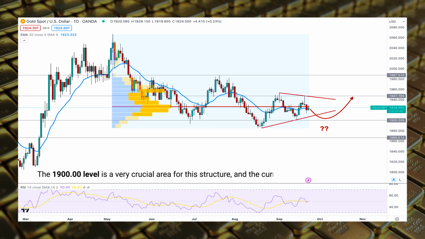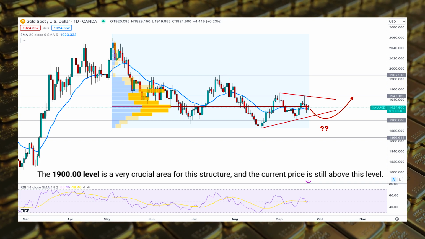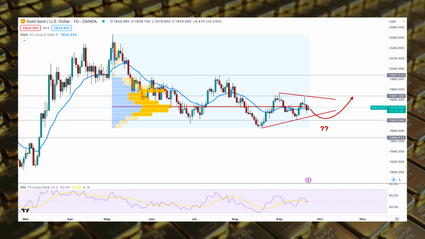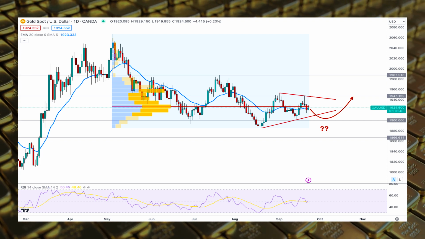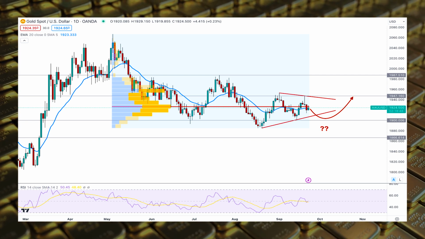Moreover, the 1900 level is a very crucial area for this structure, and the current price is still above this level. The price is squeezing into the symmetrical triangle formation in the daily chart, while the current 20-day EMA is flat at the current level.